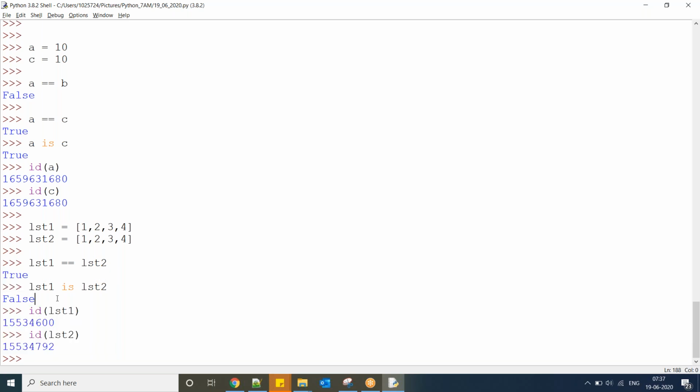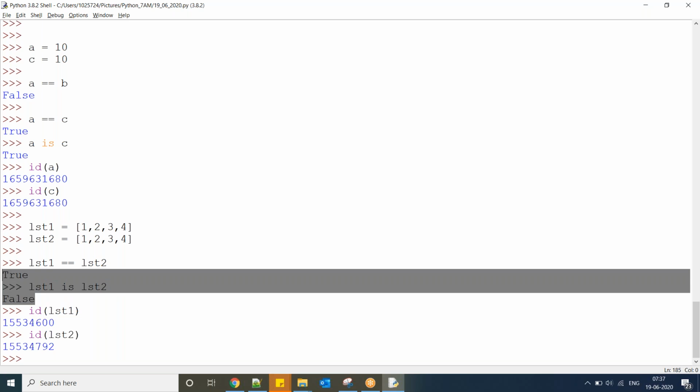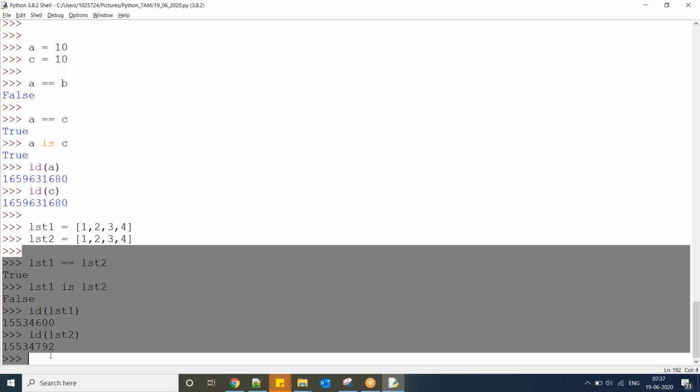Generally, from our programming and scripting point of view, we are not using this much. Maybe somewhere else, I'm not sure. We are not using this frequently because generally we do not do addresses level comparison.